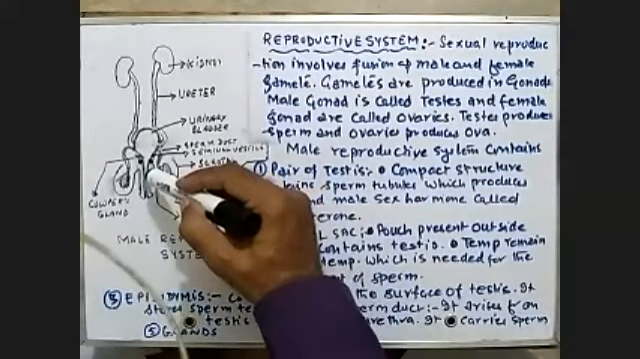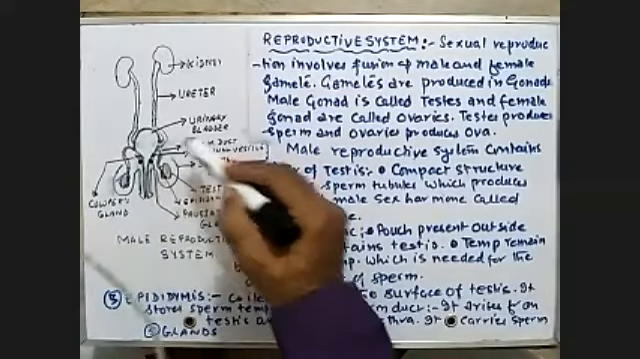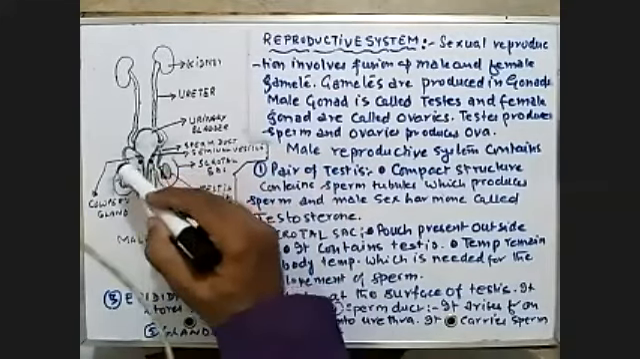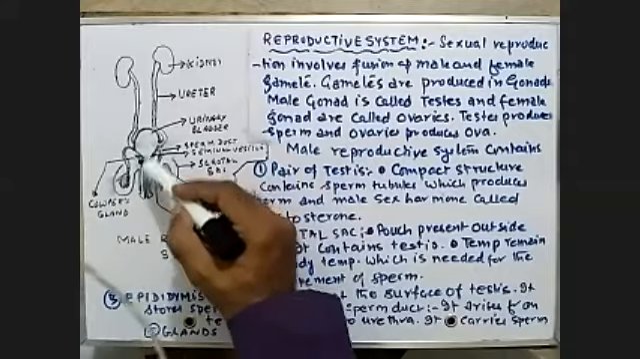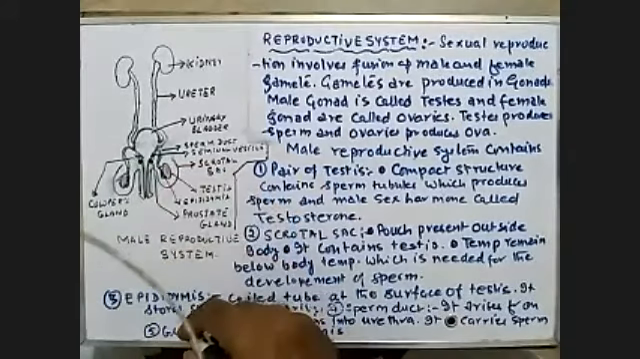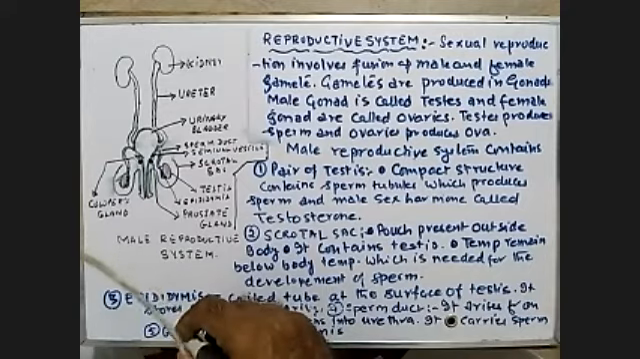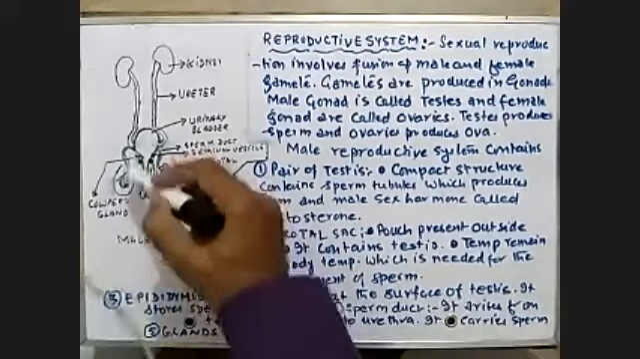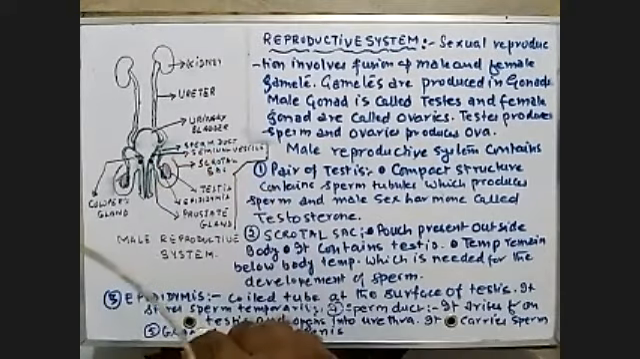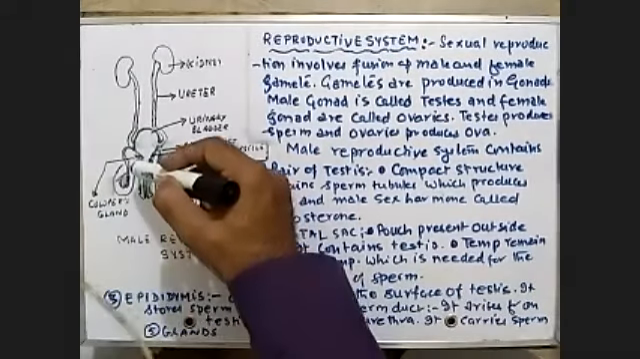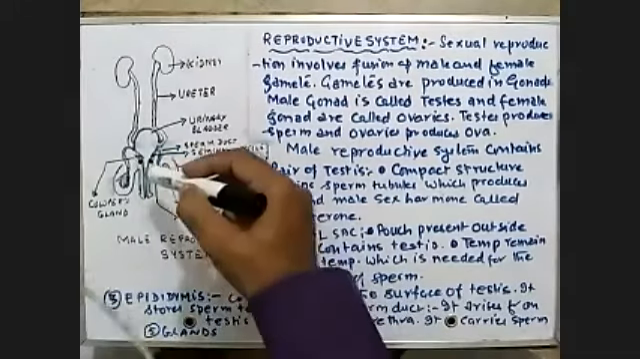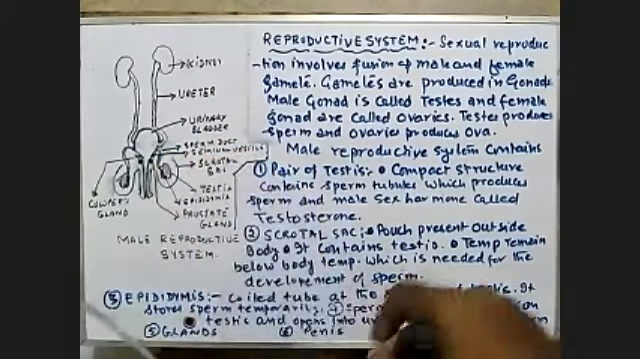This is the epididymis attached to the sperm duct. The sperm duct is a tube which carries the sperm to the urethra. It carries the sperm to the urethra, and as a result, the sperm enters the urethra. So in this way, the sperm enters the urethra.